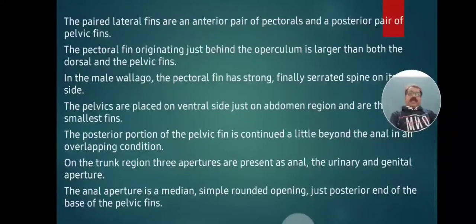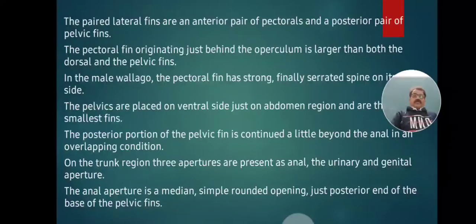The paired lateral fins are the anterior pair of pectorals. Of the two paired lateral fins, the fins present in the anterior region are called pectoral fins, and the fins on the posterior side are called pelvic fins. The pectoral fin, originating just behind the operculum, is larger than both the dorsal and pelvic fin. This fin starts from the lateral side just behind the operculum and is called the pectoral fin.